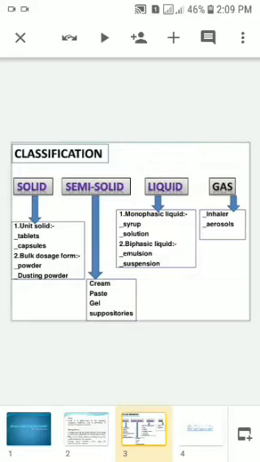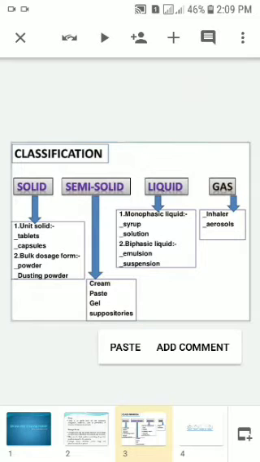They are the final products containing the drugs that is administered to the patients. Now, classification of dosage form: solid dosage form, semi-solid dosage form, liquid dosage form, and gaseous dosage form. Solid dosage form. It is further classified into unit dosage form and bulk dosage form. Unit dosage form examples are tablets and capsules, whereas bulk dosage form examples are powders and dusting powder. Now, semi-solid dosage form. Semi-solid dosage form examples are cream, paste, gels, and suppositories.